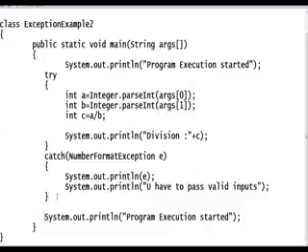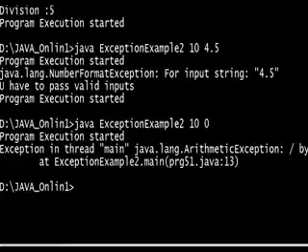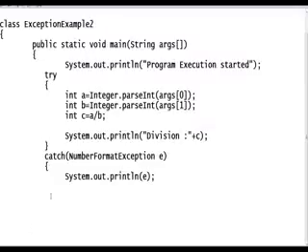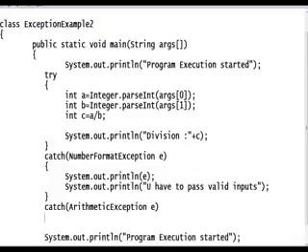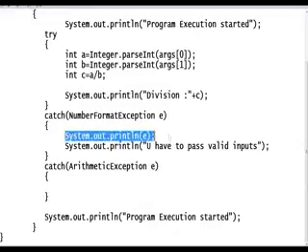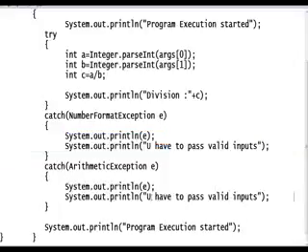Right, next one, ArithmeticException. For example, if I pass 10 0, now we are getting ArithmeticException, it is terminating the program. See this, how to handle this exception. Again, I want to write catch, which exception? ArithmeticException. If you want to know the e, print e, and what is the message you want to write. I don't want to see it again, just the message.